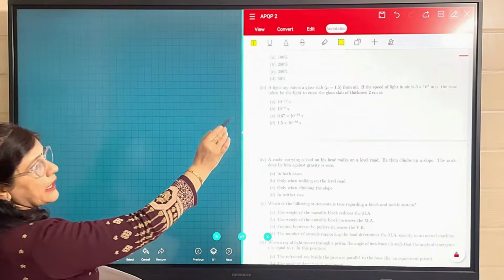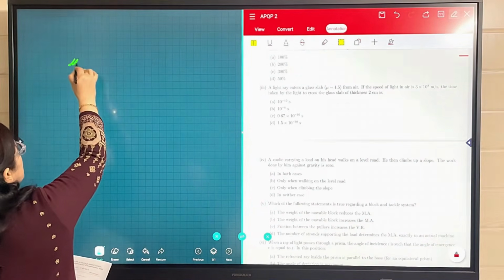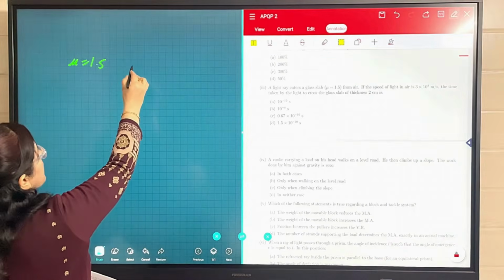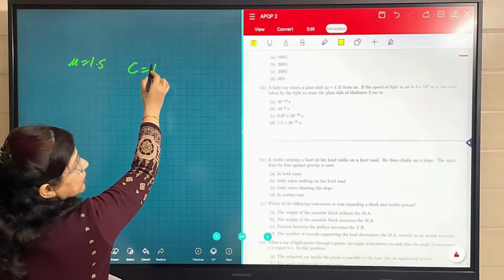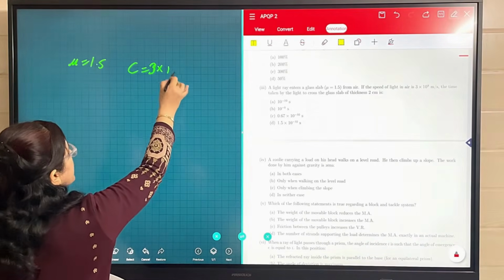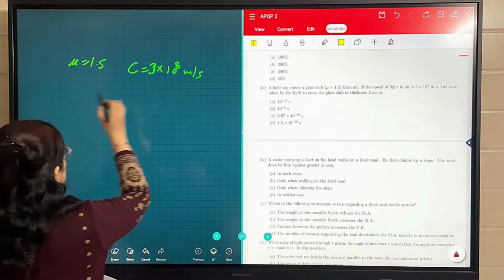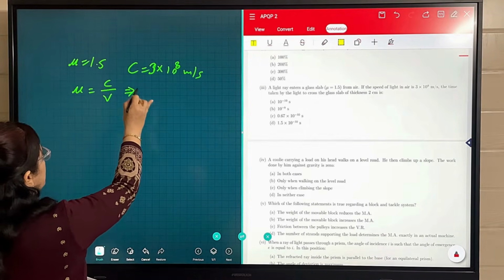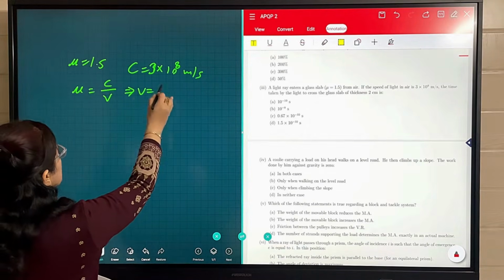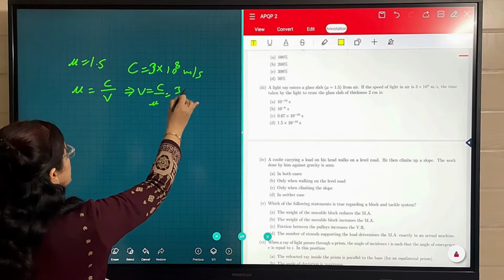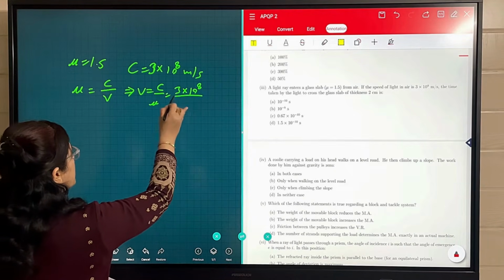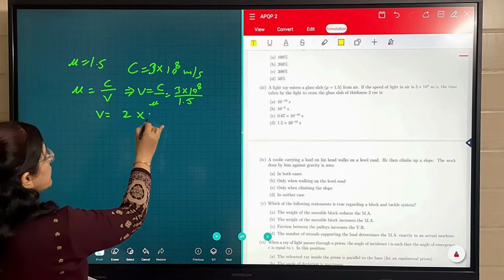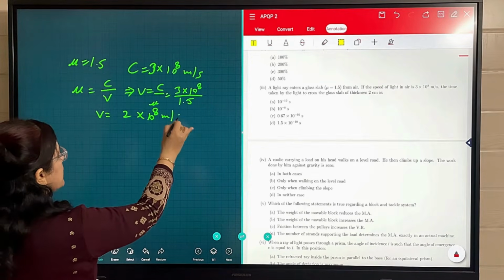In the third part, a light ray enters a glass slab, mu is equal to 1.5. The speed of light in air, C, is 3 into 10 raised to power 8 meter per second. Now we know mu is equal to C upon V. We have to find V, so V is equal to C upon mu. The value of C is 3 into 10 raised to power 8 and mu is 1.5. It means V becomes 2 into 10 raised to power 8 meter per second.